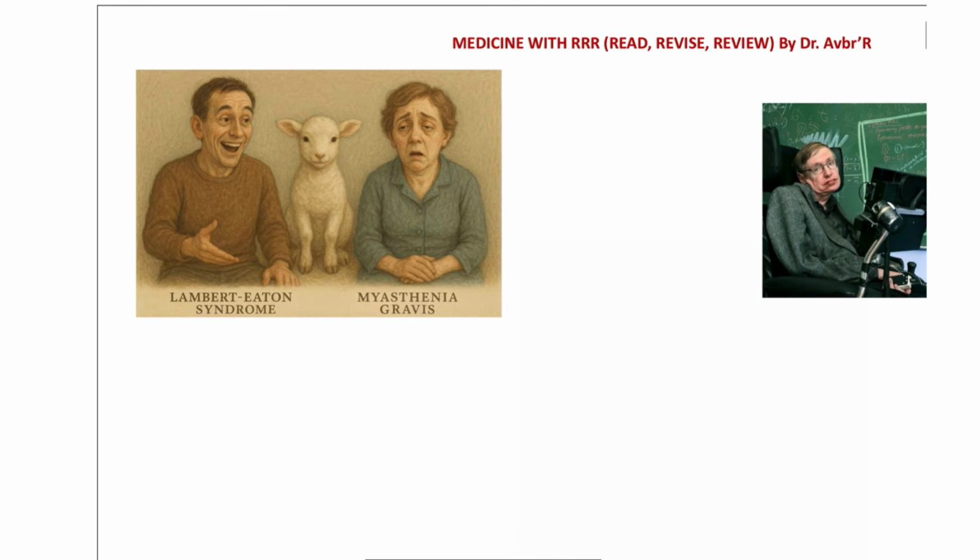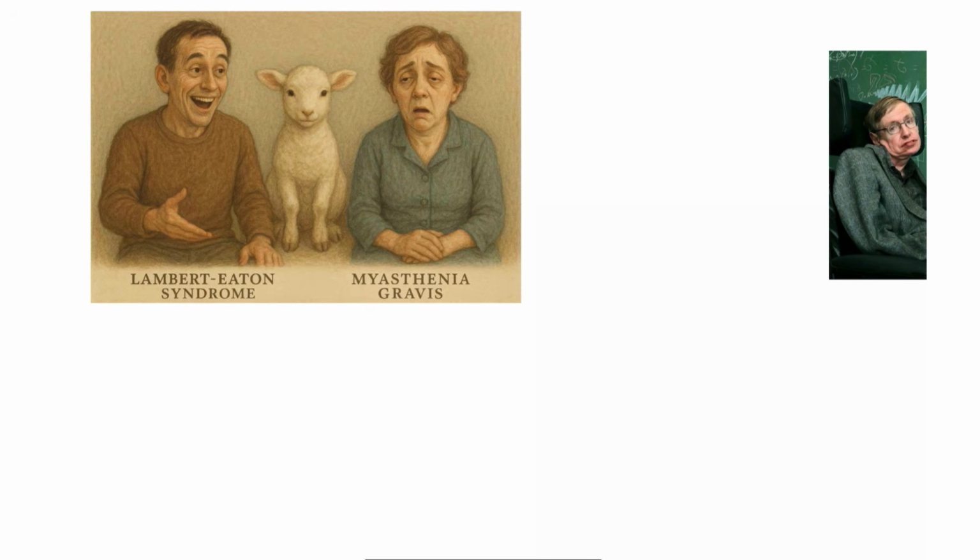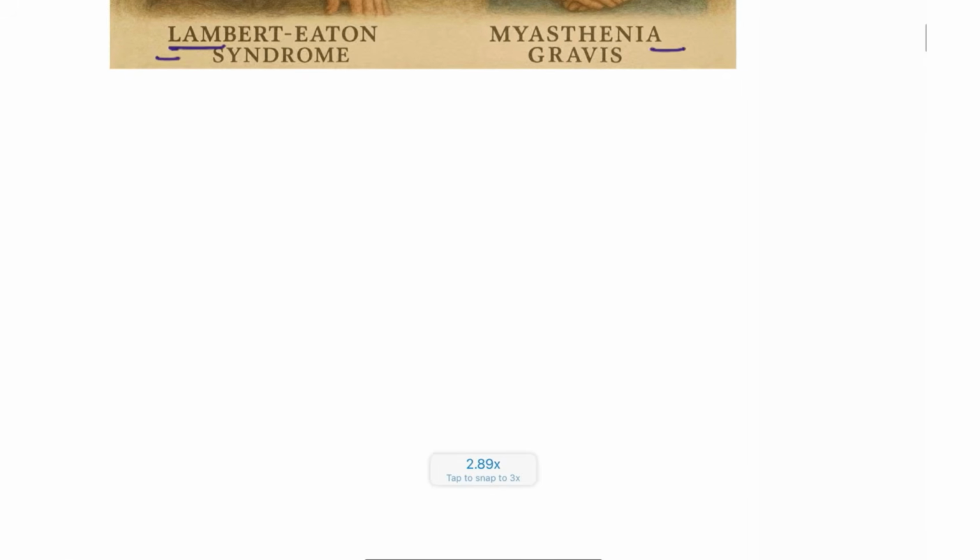Next, another picture that you can see: the patient is suffering from myasthenia gravis, and here the patient has Lambert-Eaton syndrome. They both have been asked to eat lamb at dinner, 8 p.m. The Lambert-Eaton patient can eat the lamb at 8 p.m., but the myasthenia patient cannot. So why? Let's see the defects and how the patients will present.